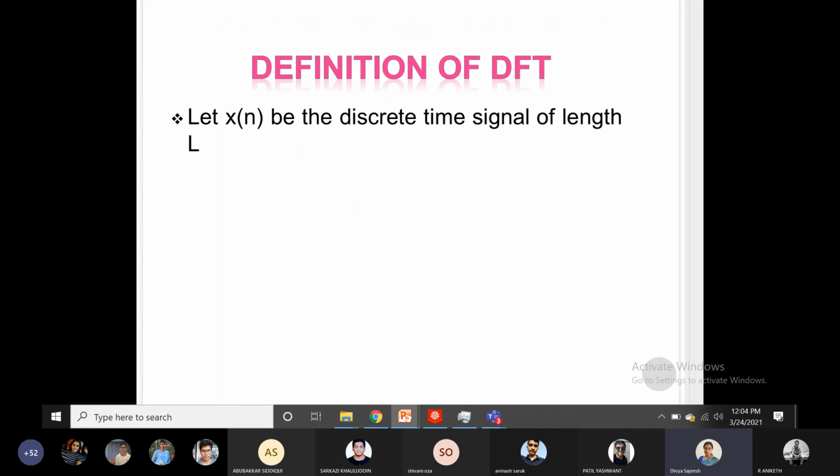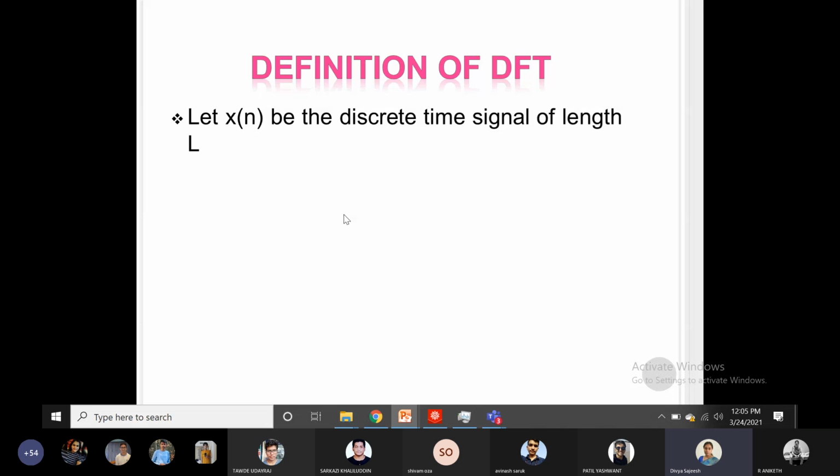So the definition of DFT is, now there is a direct formula available, no need to do all these steps like x of n converted to the frequency domain, which is a continuous function, then again transformed to the discretized. So there is a direct formula to transform x of n into its frequency representation, which is discretized in nature. So we can skip the intermediate step, that is transforming it into DTFT. Directly we will transform into the DFT.